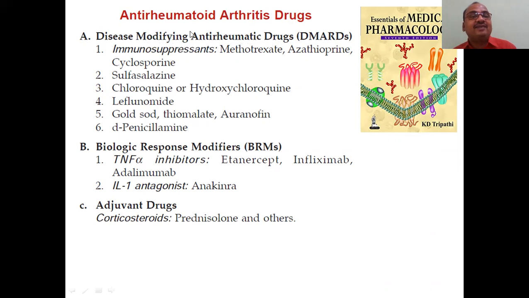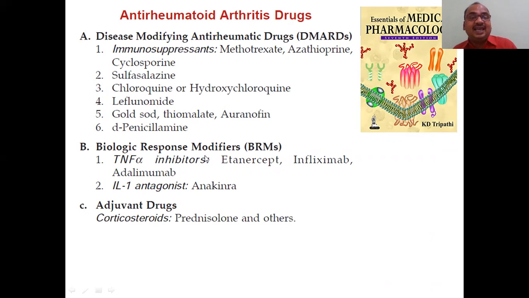See, the first one you see is immunosuppressants. I told you, the immune system will overreact, so the disease is in the immune system only. So we have to suppress the immune system here. That's why we are modifying the disease, right? You got my point? So that is classification A, modifying the disease.